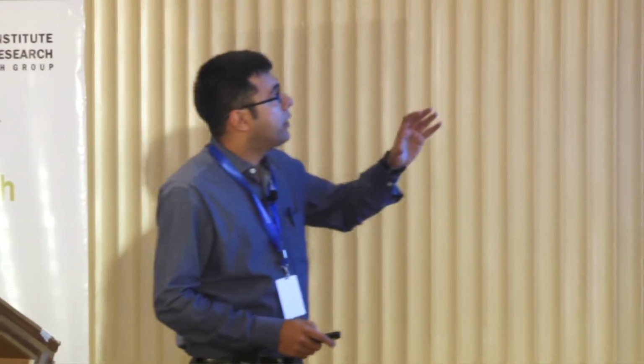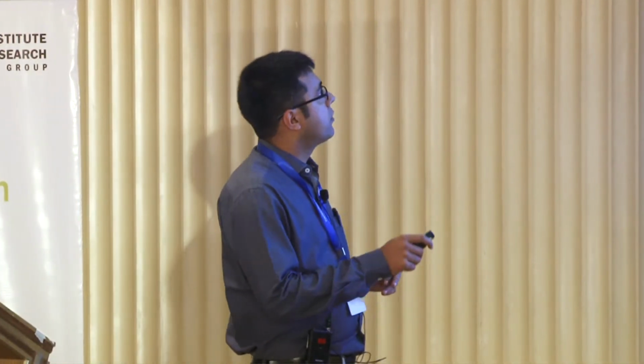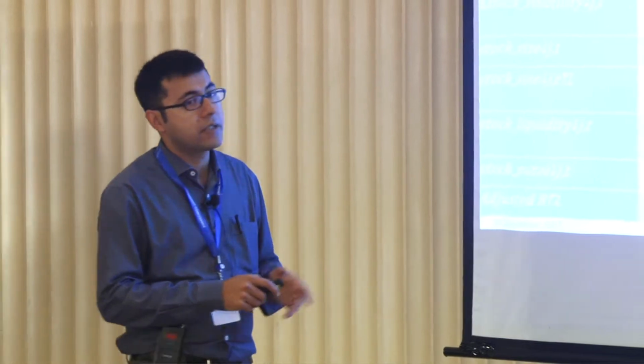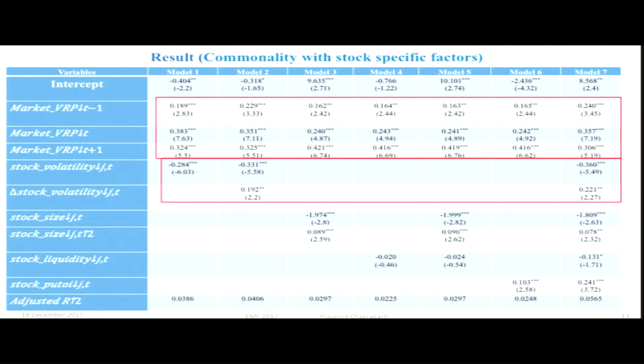The change of the market volatility is coming out to be positively significant at the 1% level. Now, when we included the stock-specific characteristics into the commonality relationship, we have seen for all the specifications that the commonality relationship does not change and all the coefficients are coming out to be positively significant. Coming to the stock volatility level and the recent change of the stock volatility, they are coming out to be negatively significant and positively significant as expected.